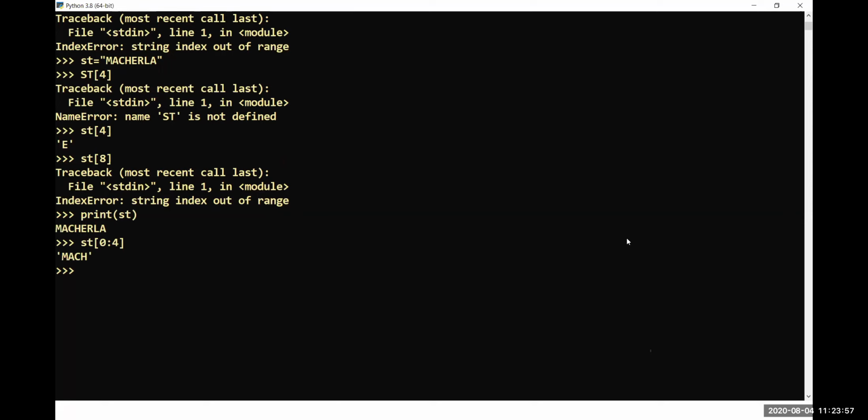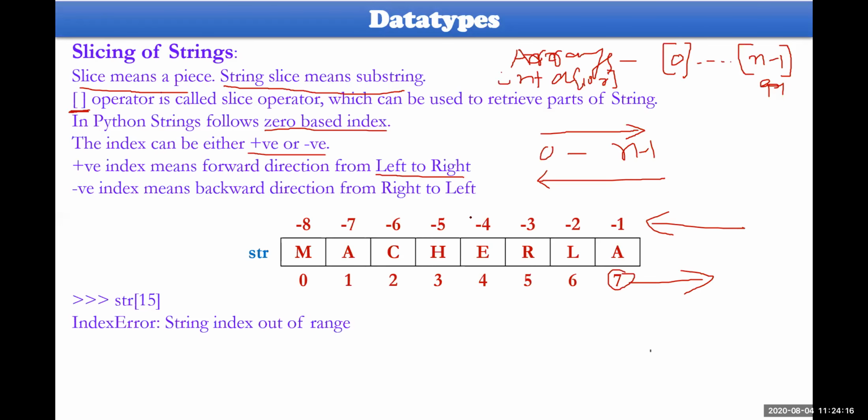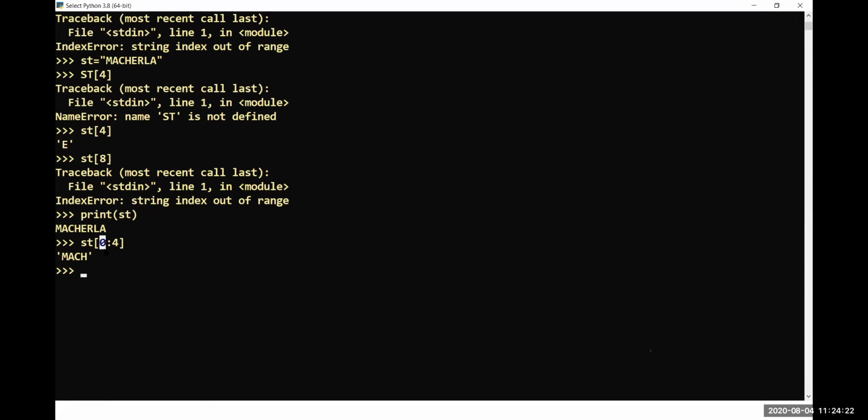So 0, 1, 2, 3. You could observe that the 4th location has not been included. The 0th location is included. Macharla's M is included, but in our example the 4th location value is e, and you haven't displayed e here. Please observe, e was not displayed here.